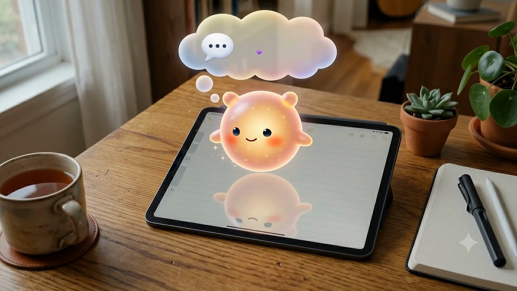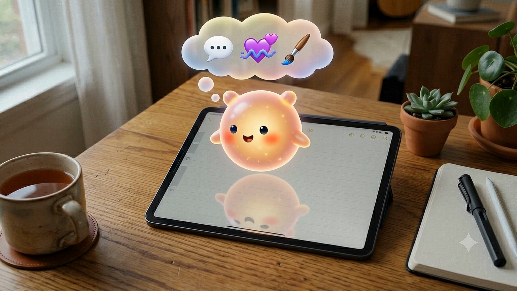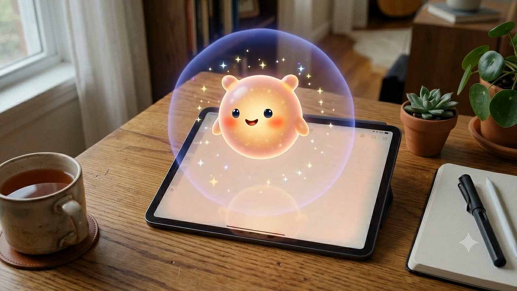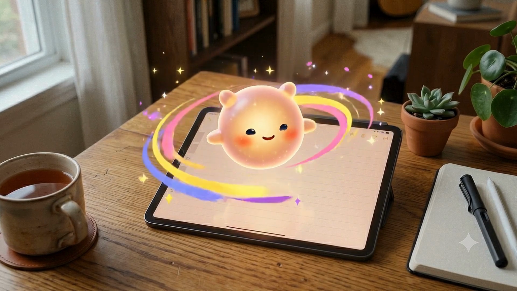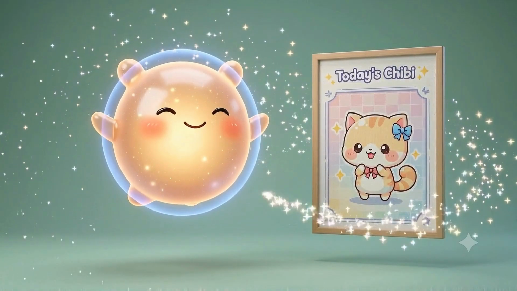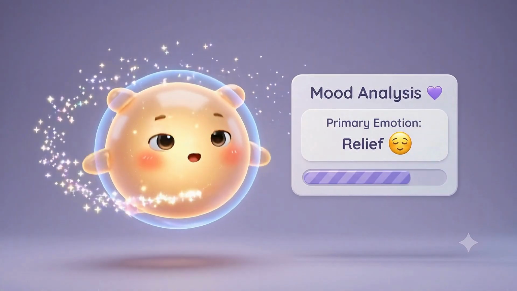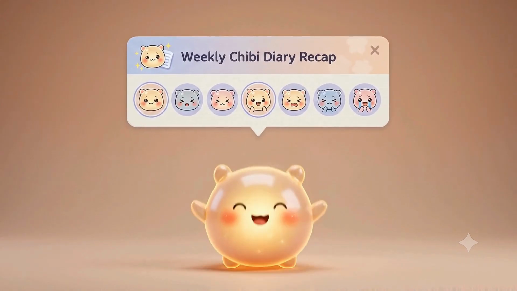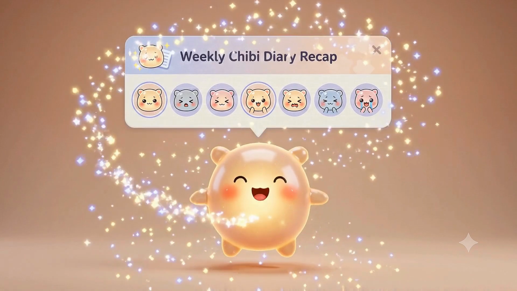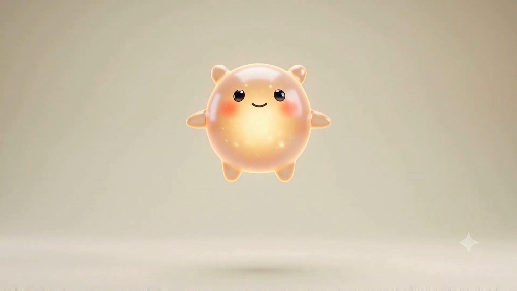What if your AI companion could simply listen to how your day went, analyze your mood, summarize the emotional arc of your week, and even illustrate it as a cute chibi character? So your memories become something you actually want to revisit? That's Chibi Diary, a concierge agent built with Google ADK, MCP, and Vertex AI. Let me show you how it works.